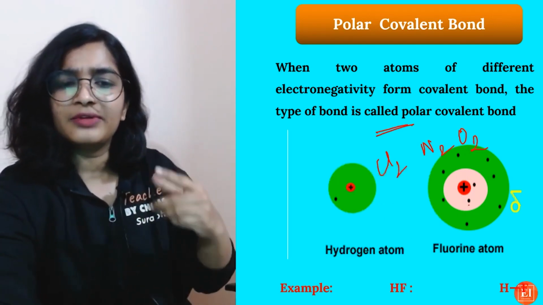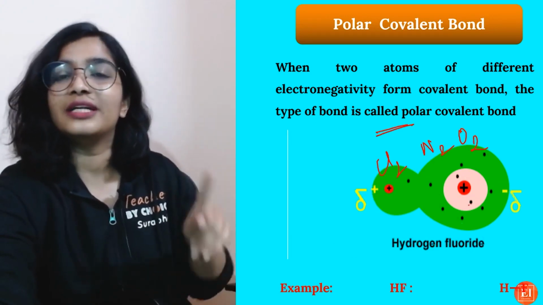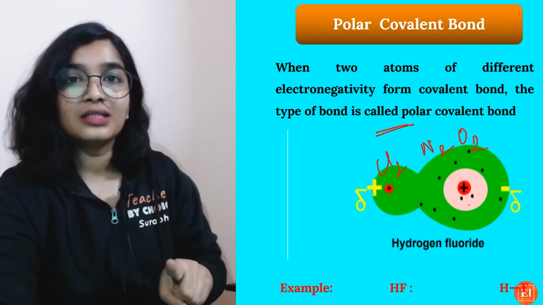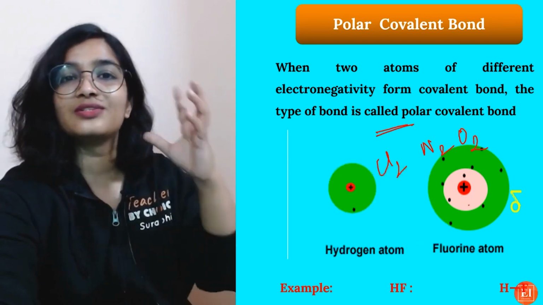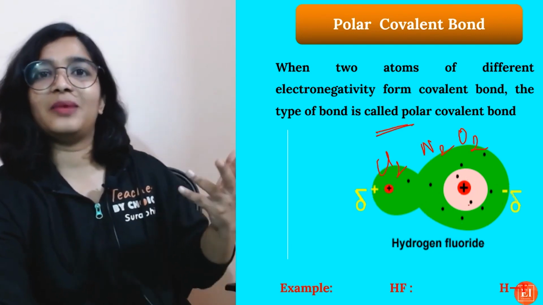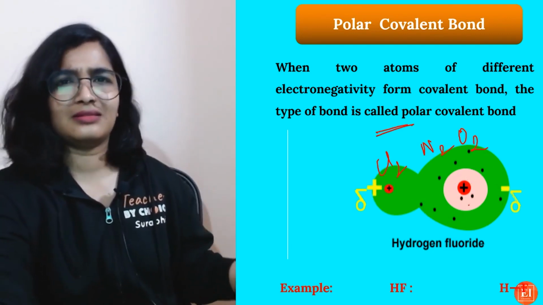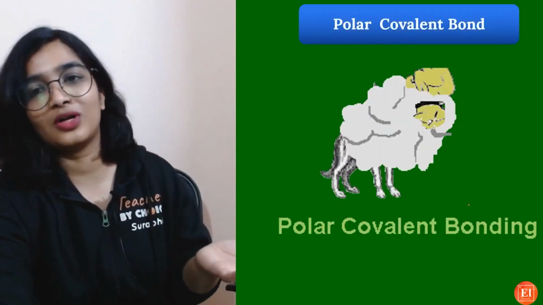If you remember, when we talk about the properties of covalent compounds, we always say they are poor conductors of electricity. But in the acids and bases chapter or in the chemical reactions and equations, we see HCl, H plus and Cl minus, it's an acid. How? It is because it is a polar covalent bond.